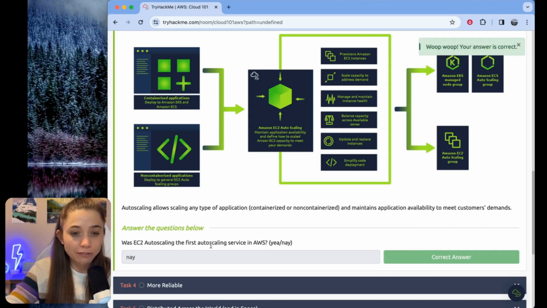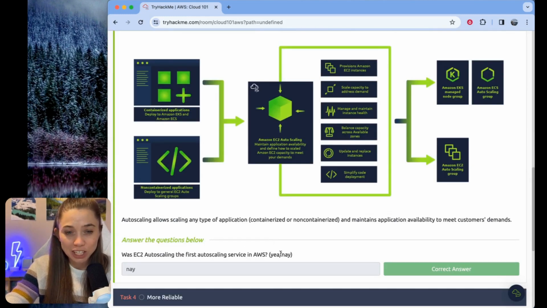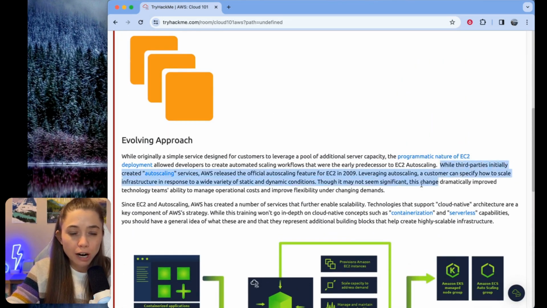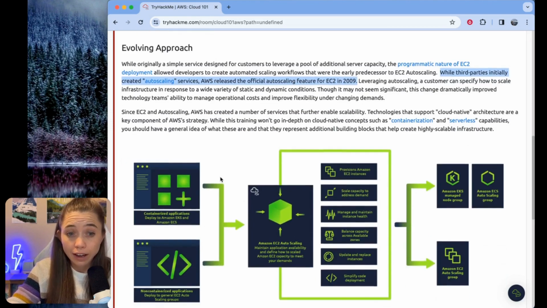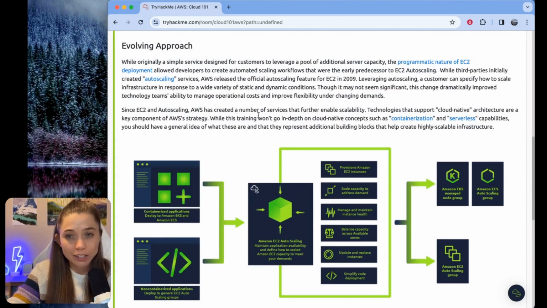Was EC2 autoscaling the first autoscaling service in AWS? Okay, so we don't get an explanation here. Let's scroll back up and see what they said about this. Says here, while third parties initially created autoscaling services, AWS released the official autoscaling feature for EC2 in 2009. So that makes me think the answer is yay. I'm going to have to go back and figure out why that is the wrong answer because now I'm confused.